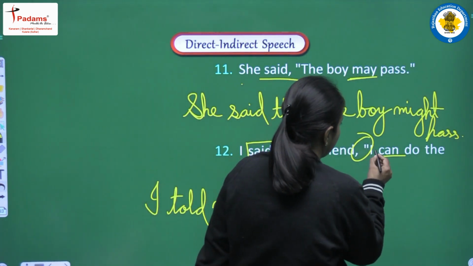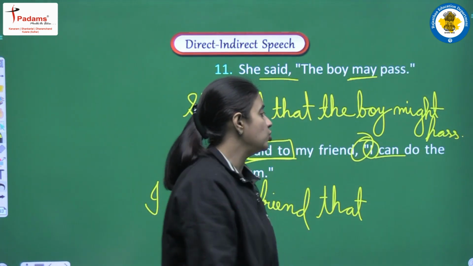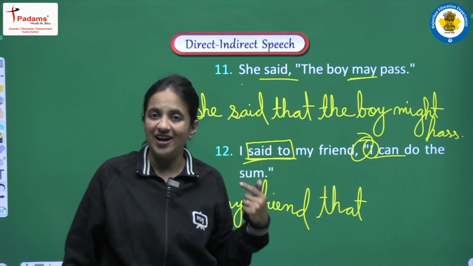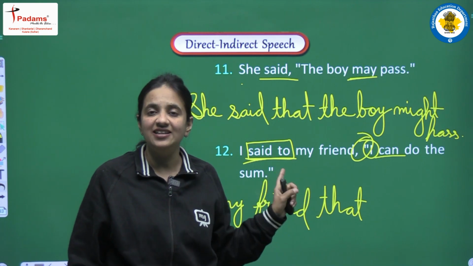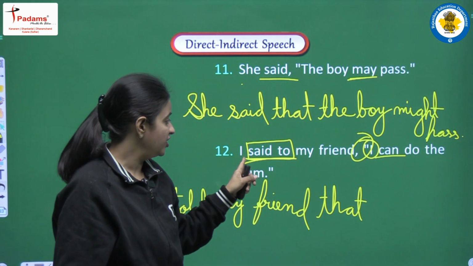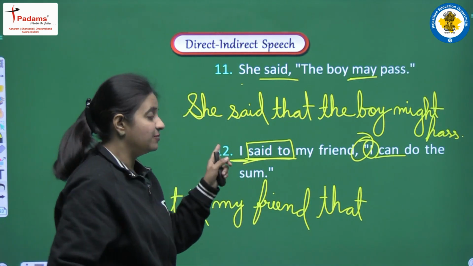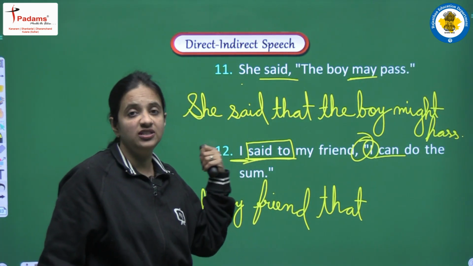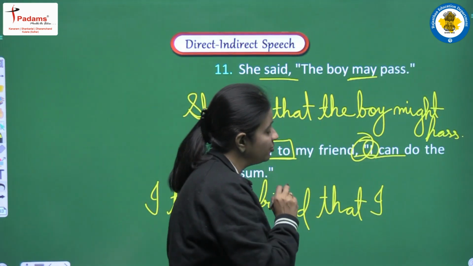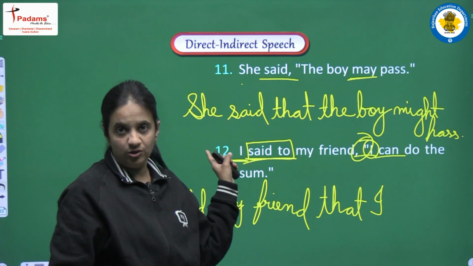And yes, we are having pronoun also. We are having I. I am sure you all are able to recognize that I is a first person pronoun, and first person pronouns are always changed according to the subject. Subject is also I. So this is the reason we will write I here, because this is first person pronoun. It will be converted according to the subject.